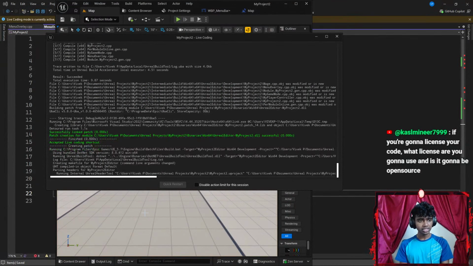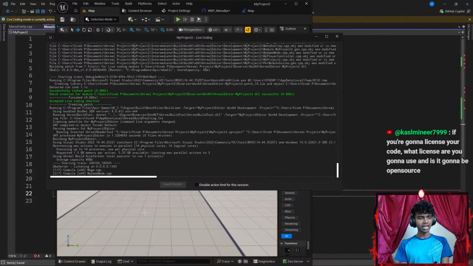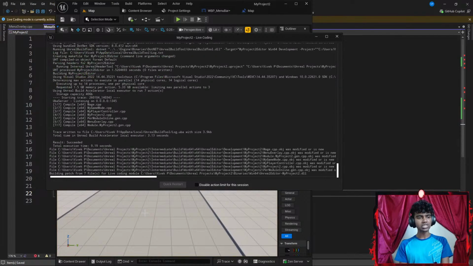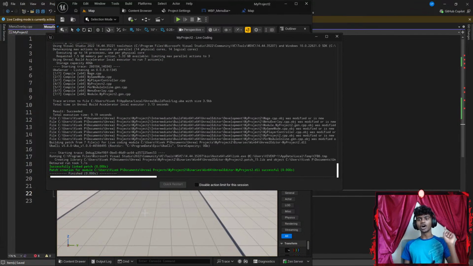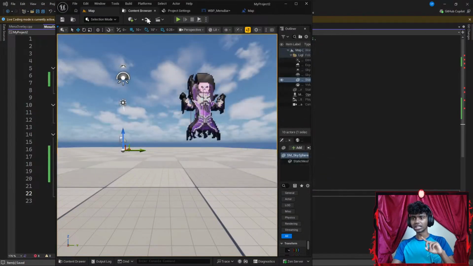If you're going to license your code, what license are you going to use, and is it going to be open source? Guys, what else license? I've heard other people add a license, but I actually don't know how to do that. I might look into that later on.